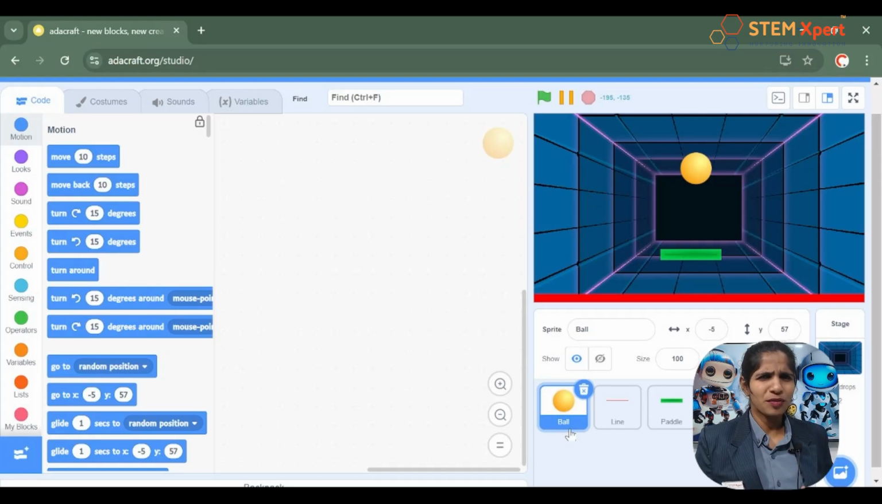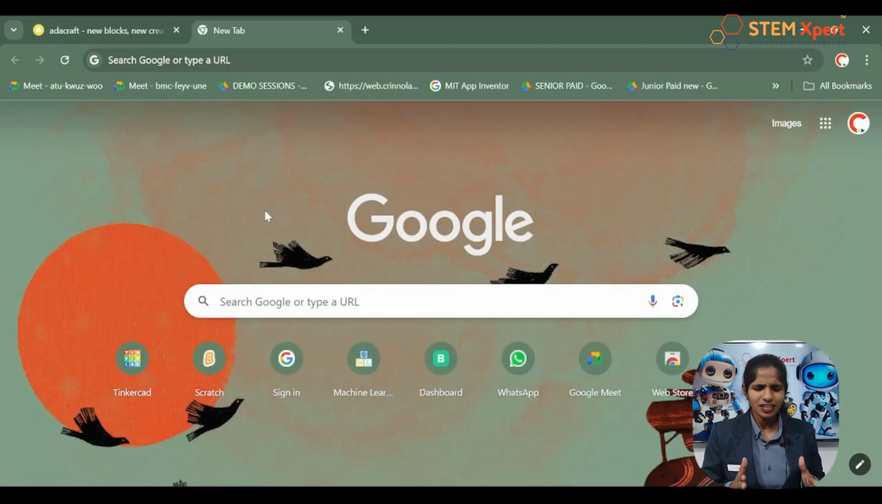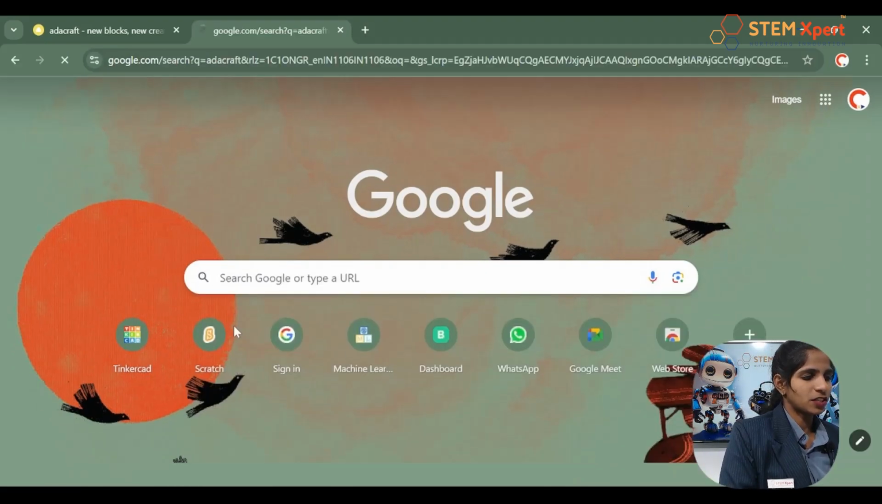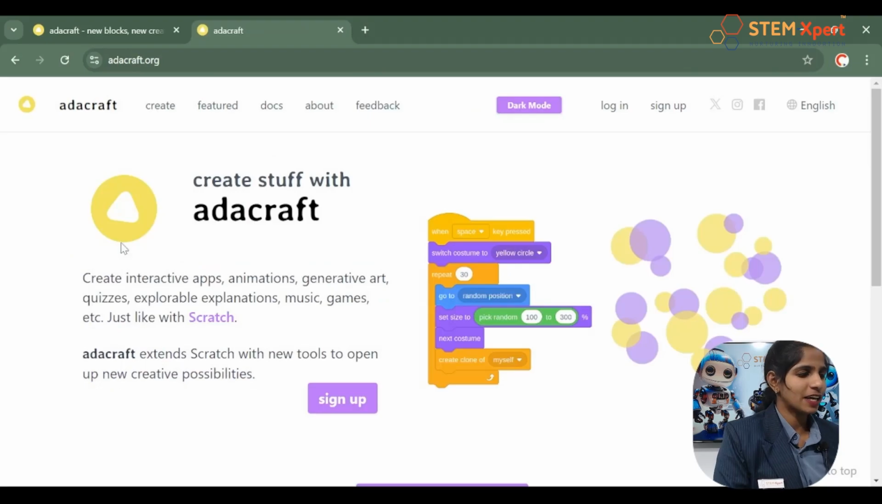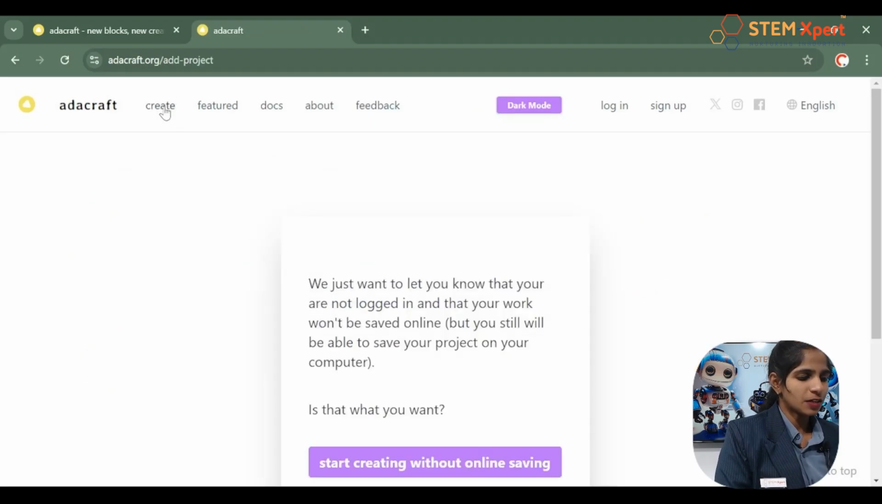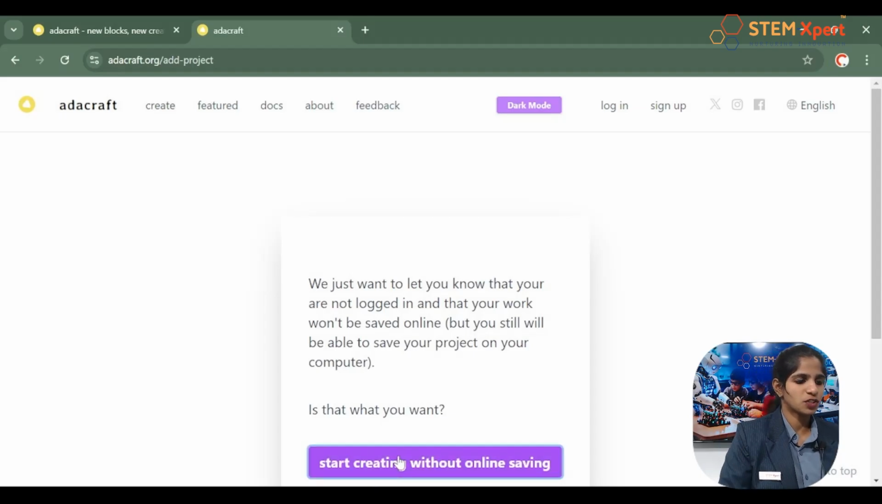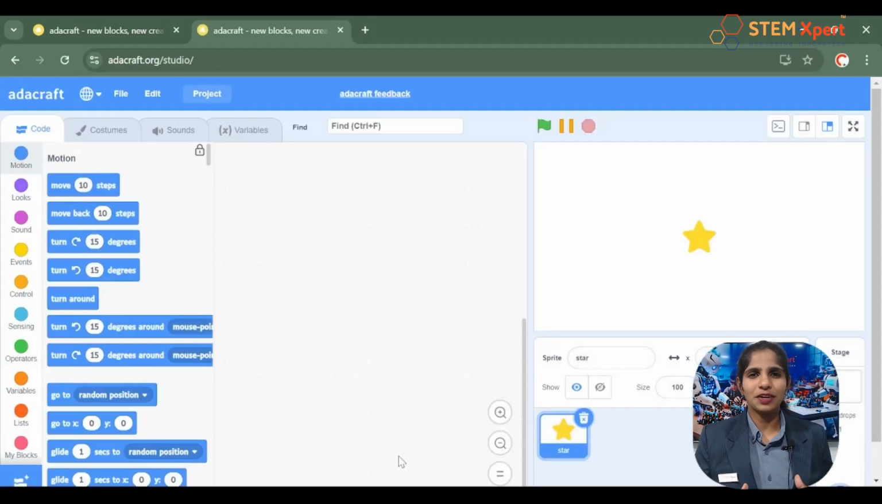Are you familiar with the components of Adacraft? Let me ask you, are you familiar with it? No problem. I'll start it for you. For that, the only thing that you will have to do is to follow my instruction. Now take Google Chrome and search for Adacraft. Then go for the first link and choose Create. Then choose start creating without online saving. Then you will appear in your Adacraft platform, right?